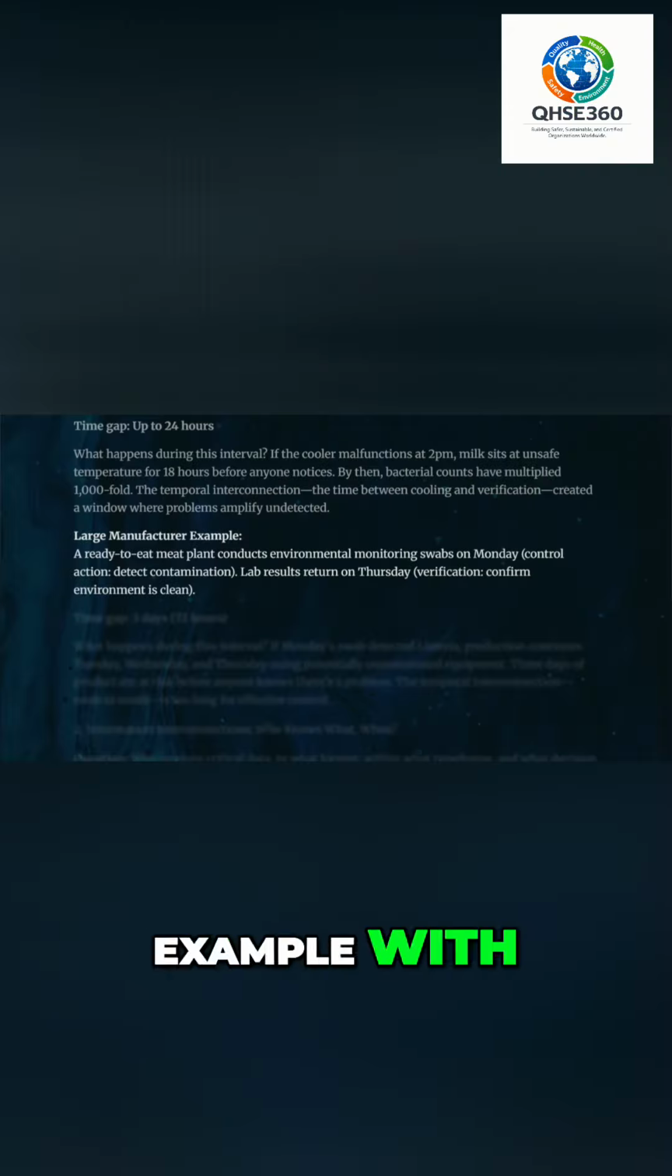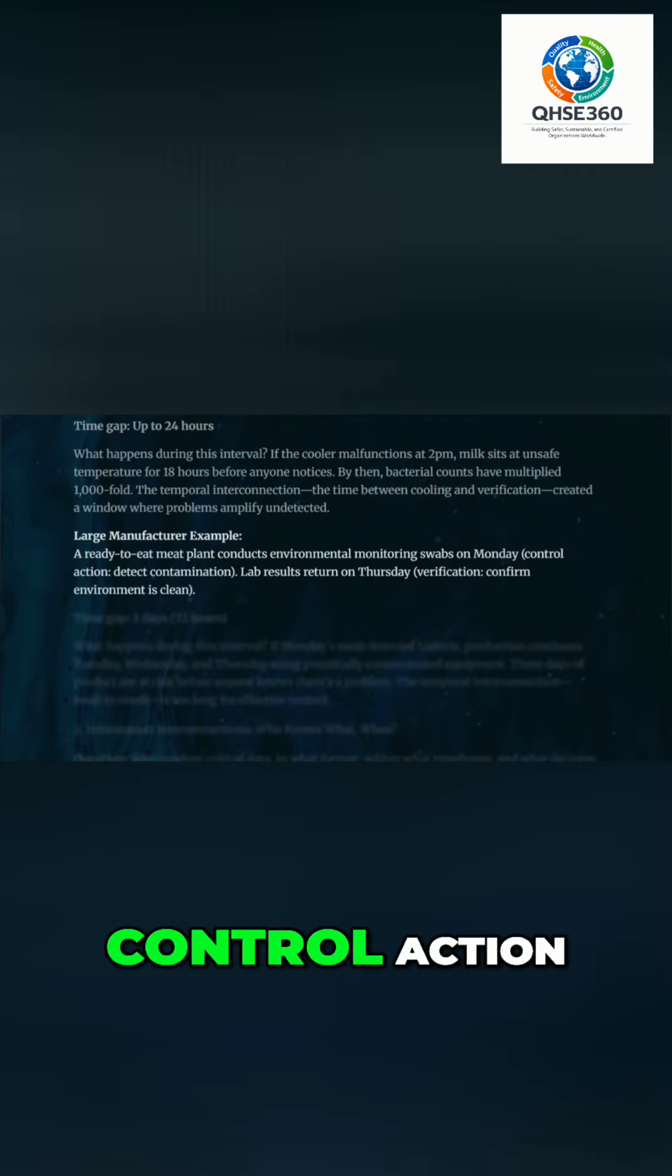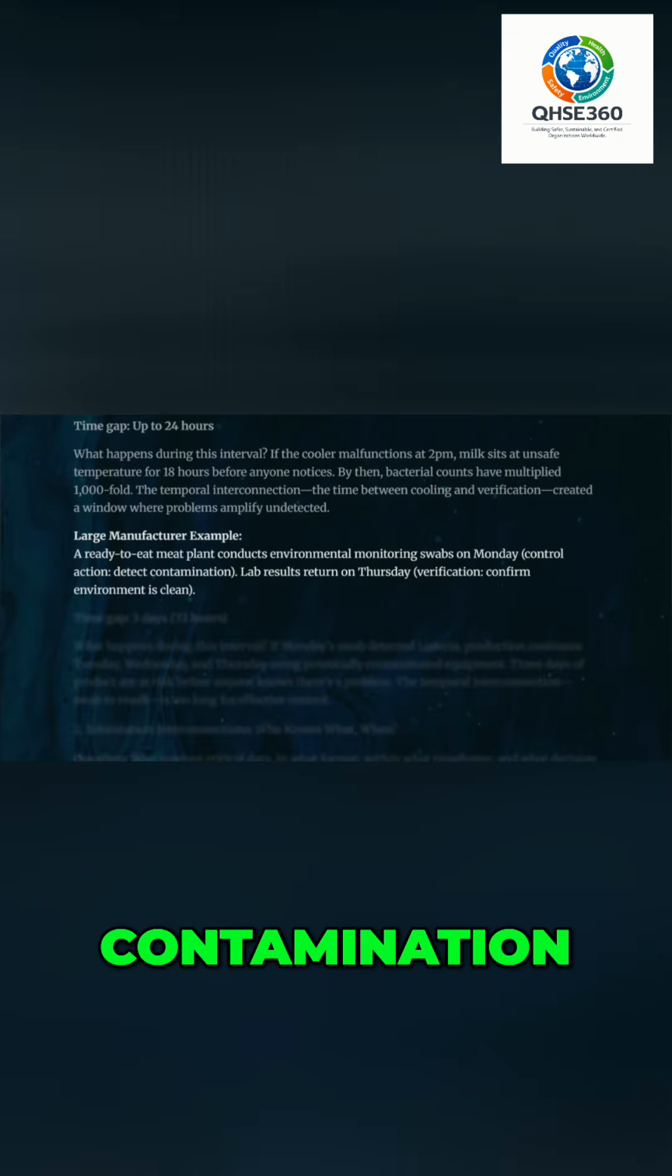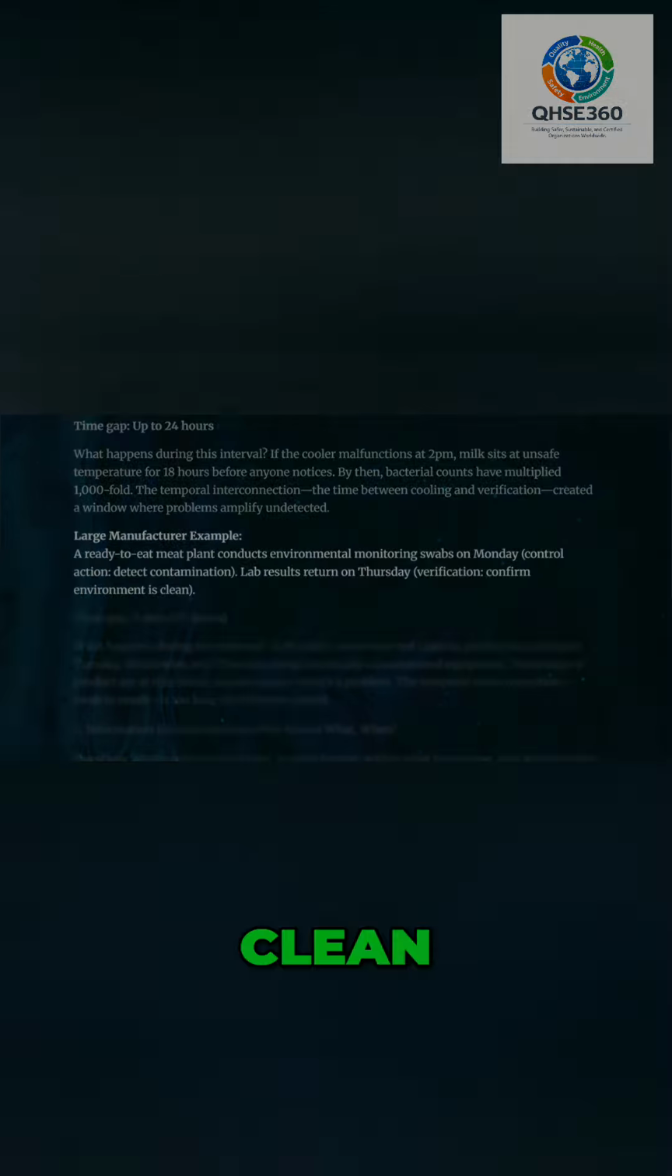Now another example: let's say a manufacturer of ready-to-eat meat products has environmental monitoring swabs taken on Monday. That's their control action to detect contamination. But the lab results return on Thursday. That's the verification to confirm the environment is clean.